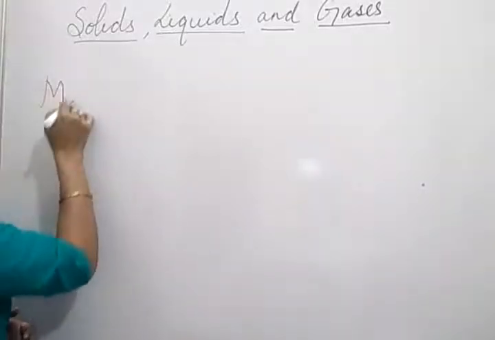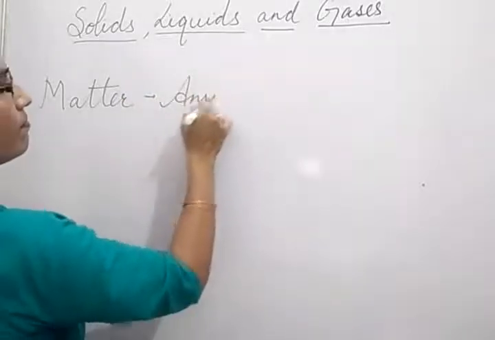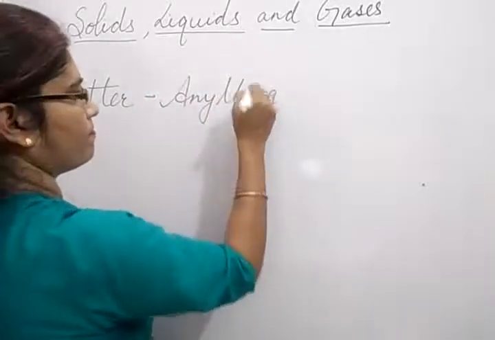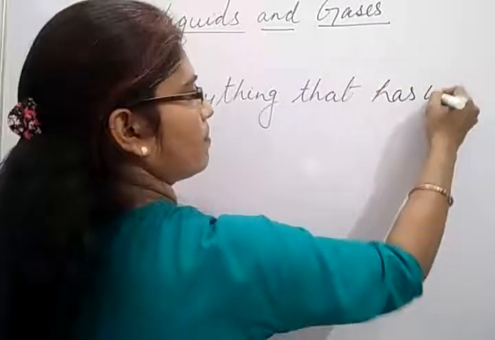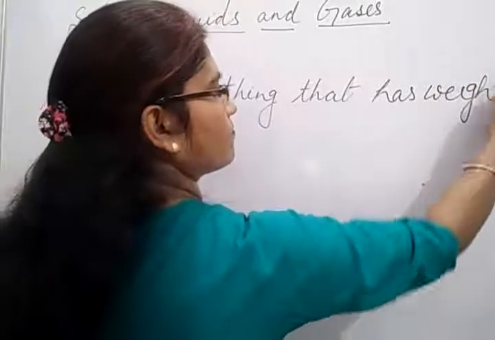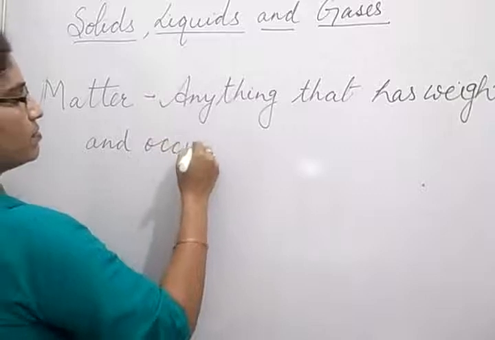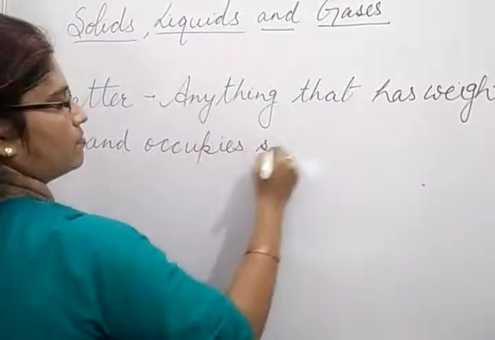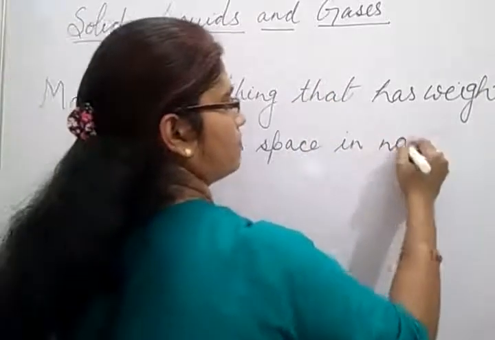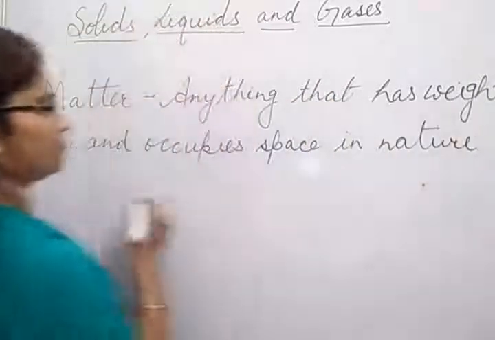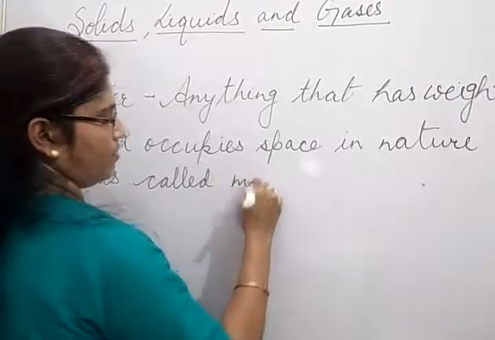Matter: anything that has weight and occupies space in nature is called matter.